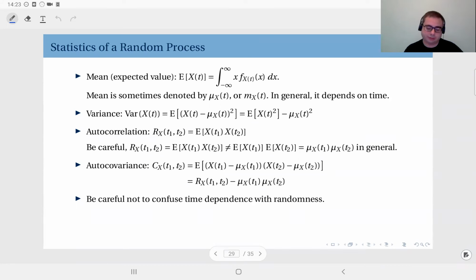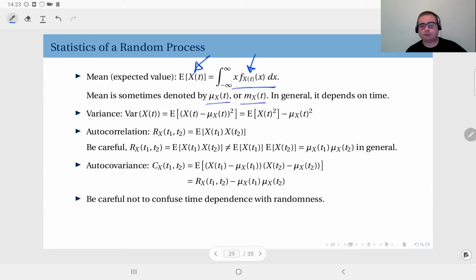Okay? Because the random process x of t is in general a random function of time. When you take its expected value across time instants, the mean can be different. The definition is the same, but you use the PDF at every time instant. So when I ask you the mean of a random process, you will have to make it dependent on time. Okay, the time is significant in general.